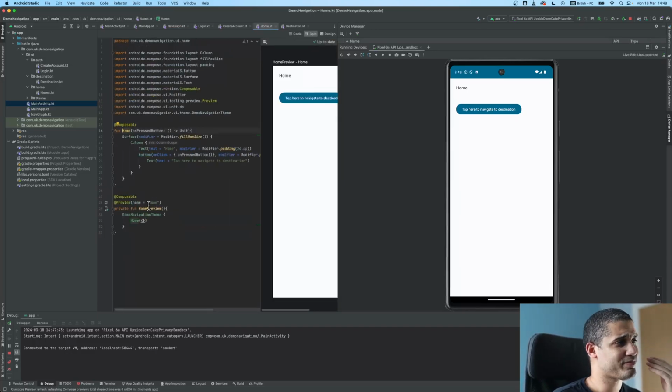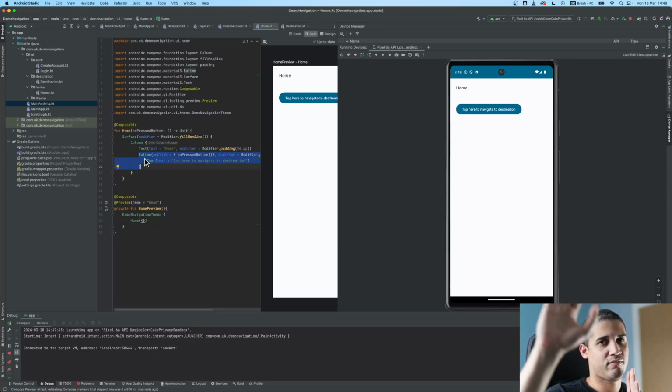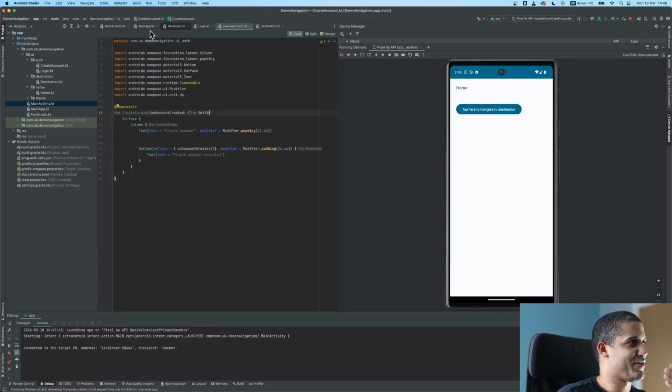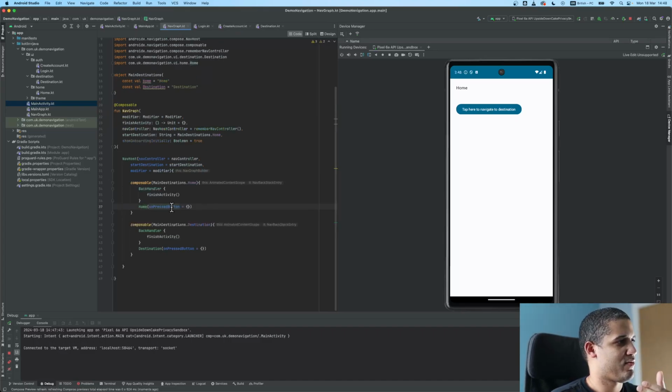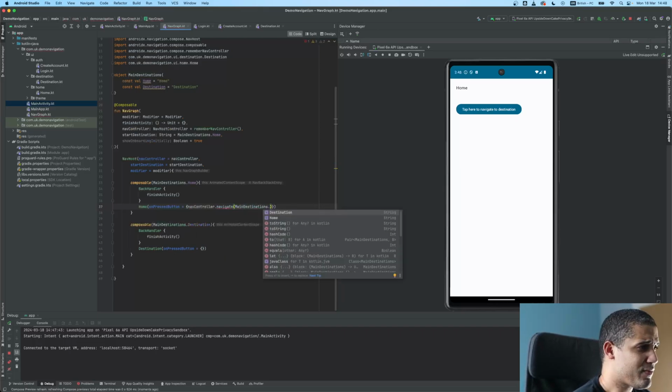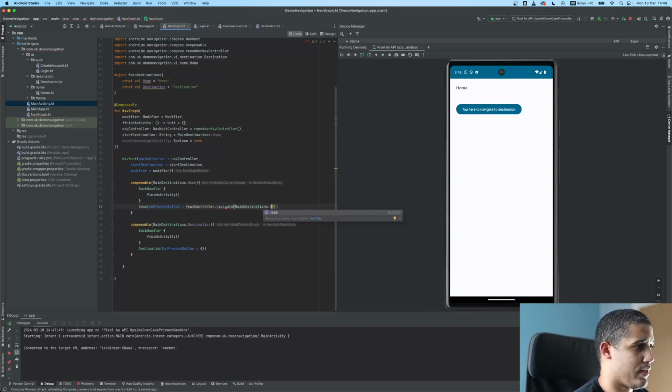If I go to home, I have this on press button, which is called when we press the button, and that's how we can call that action that comes from outside of home, if I explain myself correctly. So if we go to navigation graph, on press button, what do we want to do here? Here is where we define what we want to do with that button. And here we do navigation controller, and we say, okay, let's navigate to our main destination, which is destination. And this is defined here.